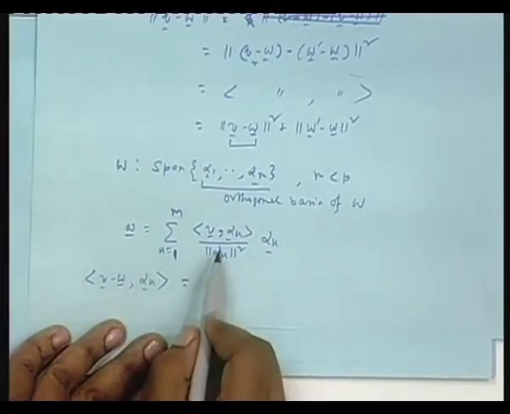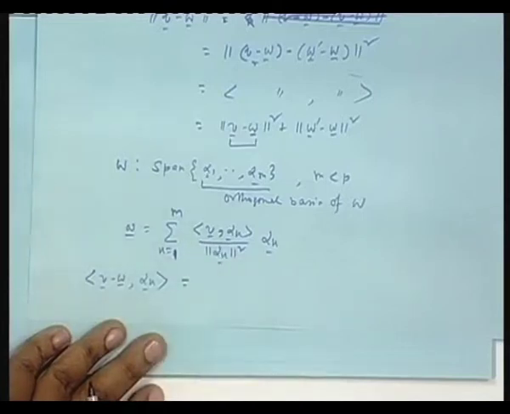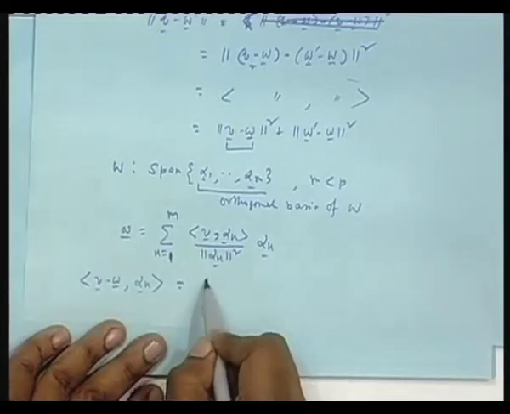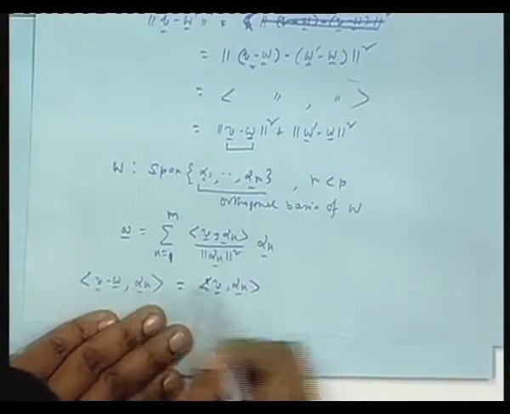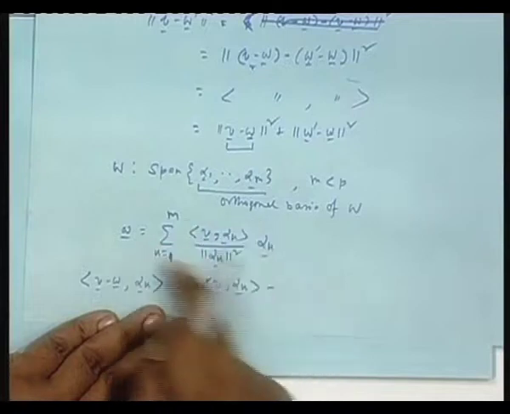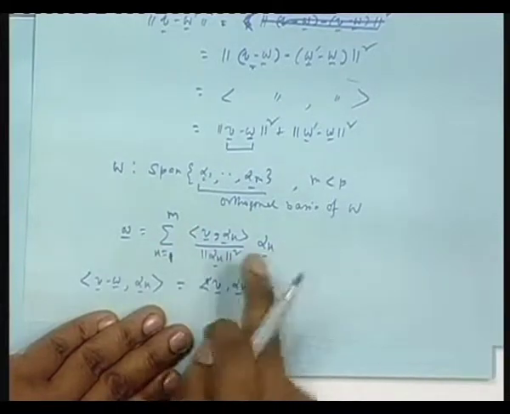You replace w by this. So, one inner product is between v and alpha k, write that separately, and another is minus with this, and remember all the alphas are mutually orthogonal.